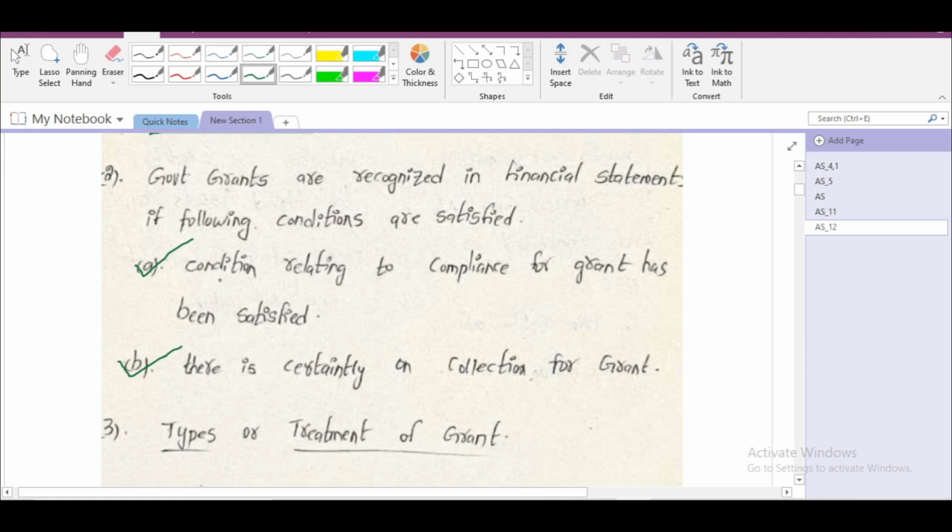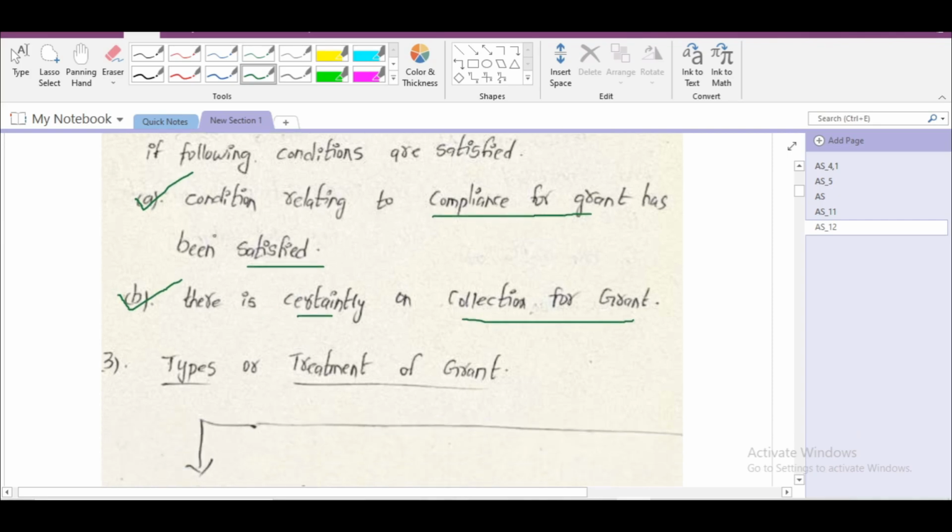First condition is that the condition relating to compliance for the grant has been satisfied. While applying for a government grant, we have to follow all the compliances relating to such grant. Second condition, there should be a certainty about the collection of grant. After application for government grant, there should be some certainty about the collection of grant. If both these conditions are satisfied, then only we have to recognize government grant in books of accounts.